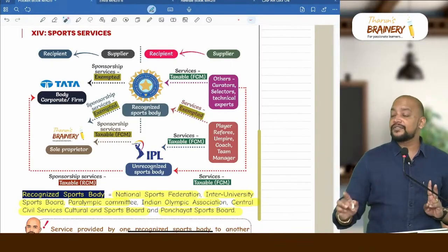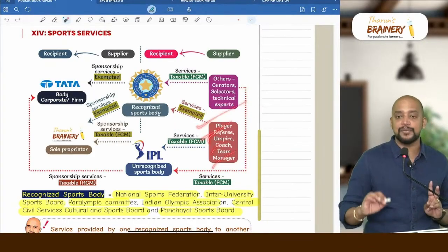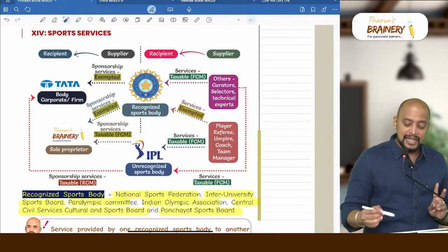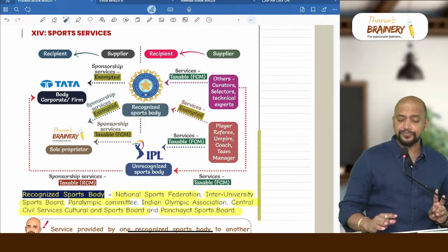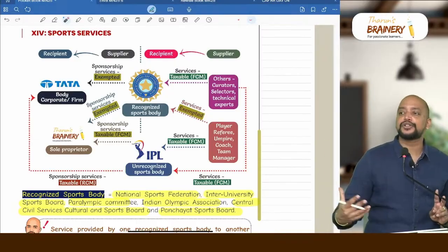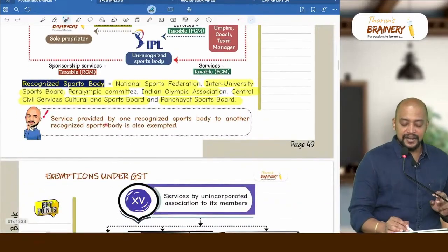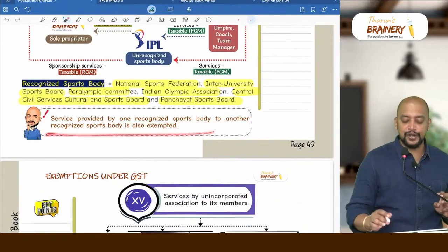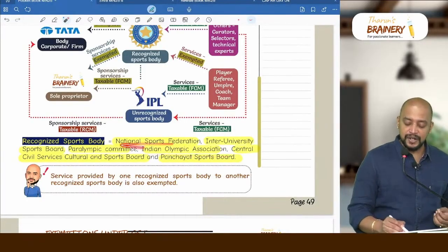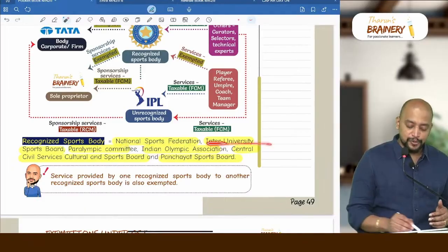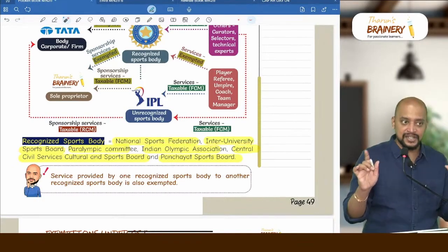Then second point, services provided by an individual as a player, referee, umpire, coach or team manager to a recognized sports body, then whatever money is collected will be exempted. Okay. What about others like commentators, pitch curators, selectors, etc.? That will be taxable. Then third point you need to remember, services provided by one recognized sports body to another recognized sports body. For example, if Indian Olympic Association receives services from National Sports Federation, or Inter-University Sports Board receives services from National Sports Federation, between them if there are any services, that is exempted.